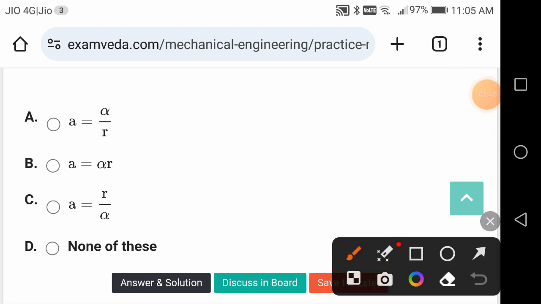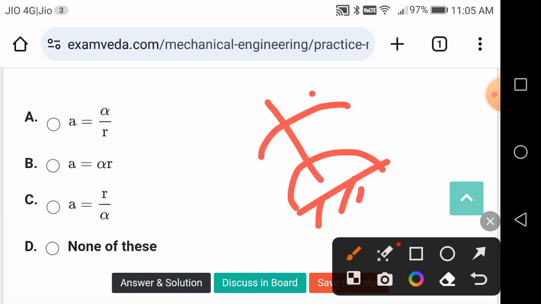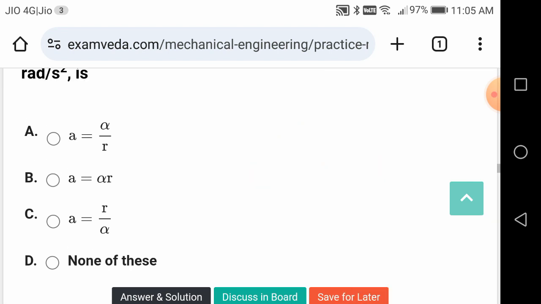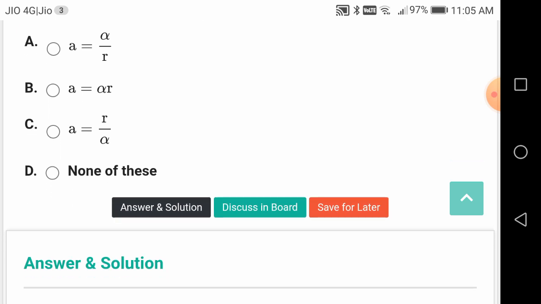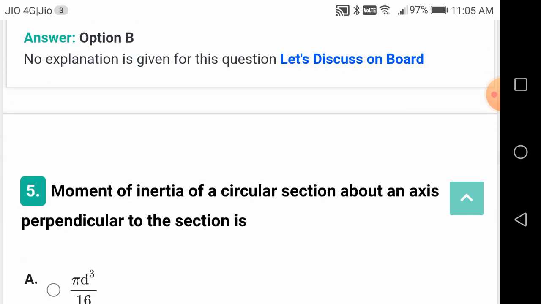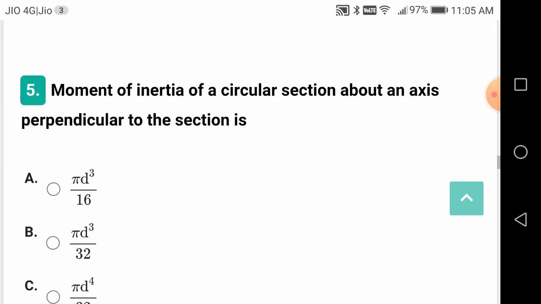For example, I got a link like this, making alpha. R is the radius. So this is the tangential acceleration. Alpha is the angular acceleration. There are two accelerations for the link which I have shown. Tangential, which is directed perpendicular to the link, and radial, which is directed along the length of the link towards the center. The total acceleration is the vector sum of these two vectors, tangential acceleration and radial acceleration.